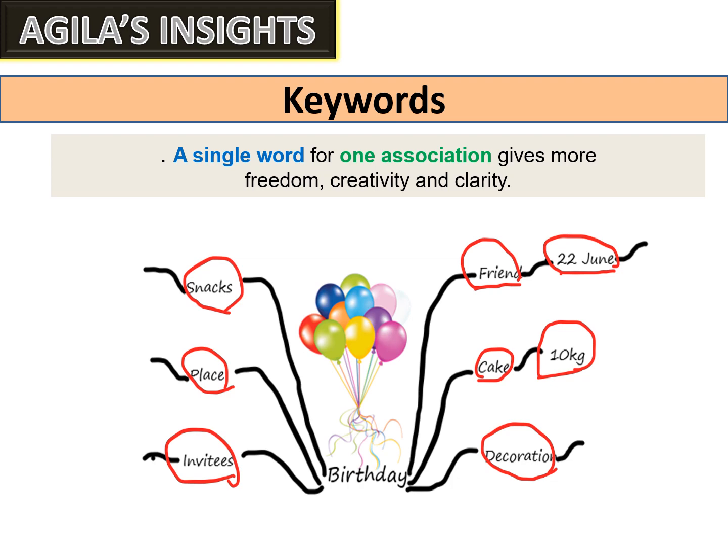Next is keywords. Mind maps summarize information. Instead of sentences, ideally only single keywords are used. A single word per association gives more freedom, creativity and clarity. So do not use sentences. Use only words, only one word.